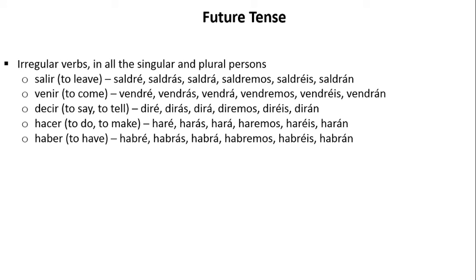Now we move on to the future tense. These are irregular verbs in all the singular and plural persons. You have salir, to leave, venir, to come, decir, to say, to tell, hacer, to do, to make, and haber, to have. Let's go over salir. Saldré, saldrás, saldrá, saldremos, saldréis, saldrán.